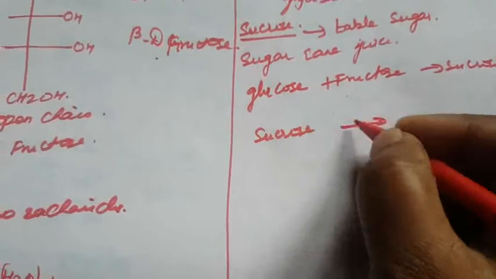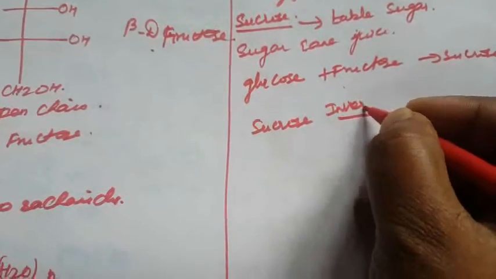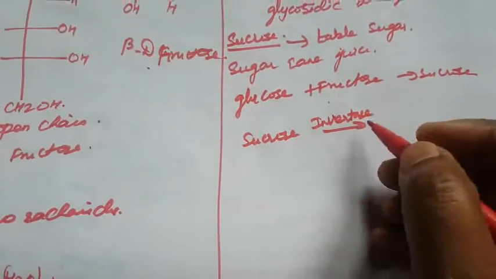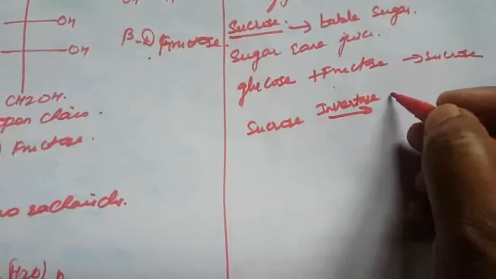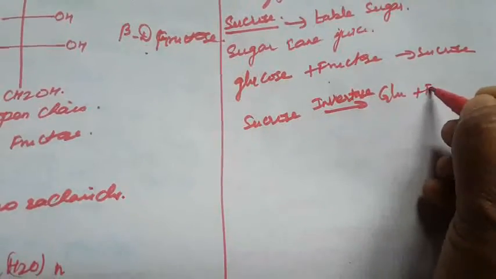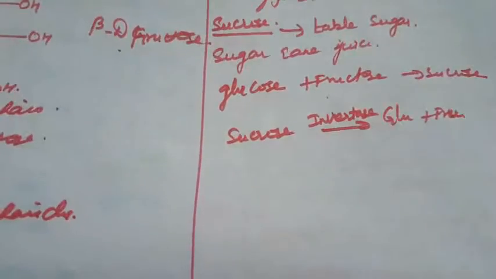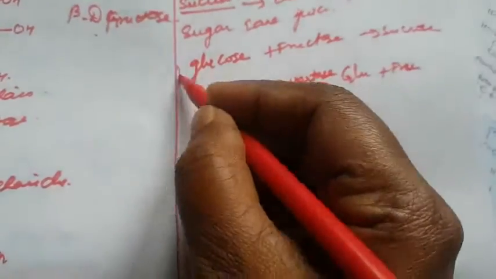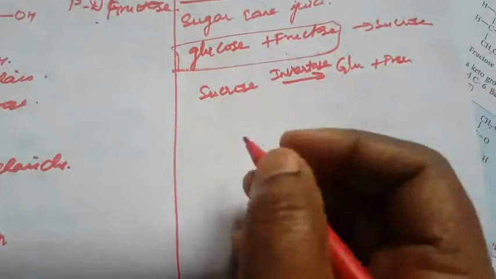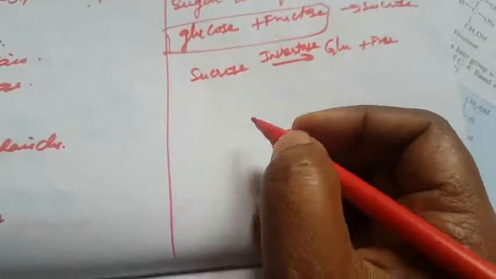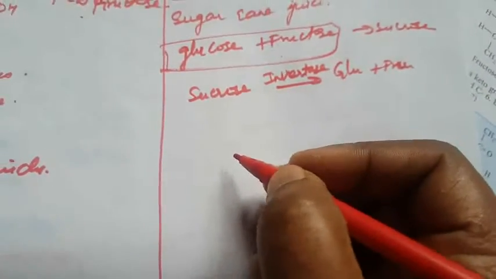In the presence of the invertase enzyme, sucrose forms glucose and fructose. How to draw the structure? Glucose and fructose combine together to form the sucrose structure.